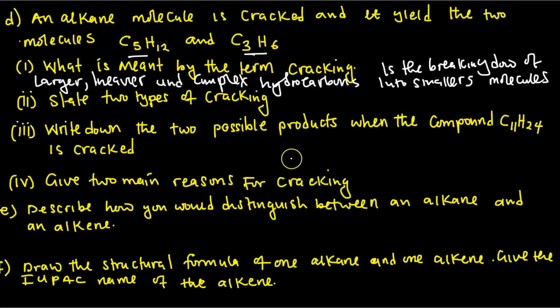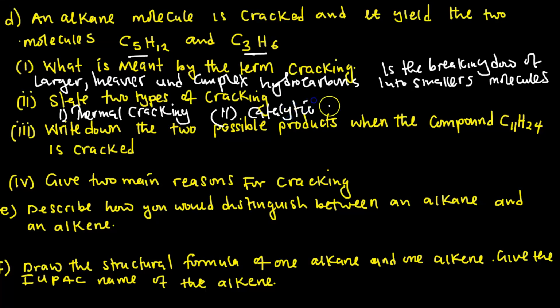There are two types of cracking. The second question is to state two types of cracking. One type is called thermo cracking. Thermo cracking involves the use of heat. So thermo cracking uses heat to break down these larger and heavier complex hydrocarbons to smaller ones. But we also have catalytic cracking. So take note. Two types of cracking, thermo cracking and catalytic cracking.